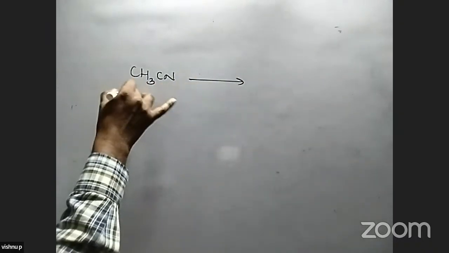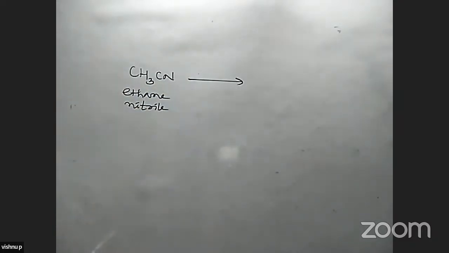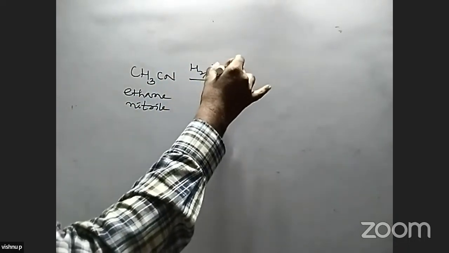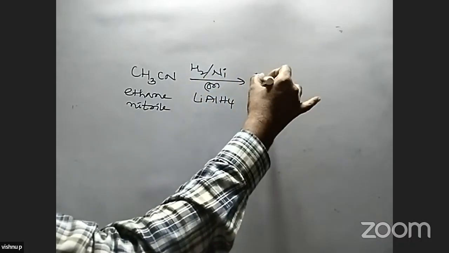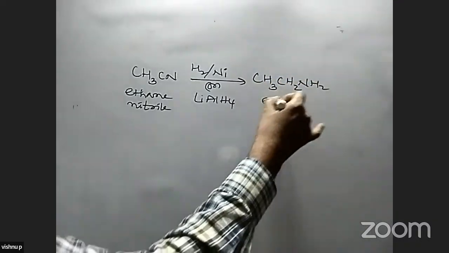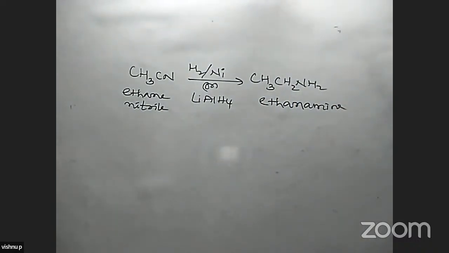Next is from cyanides. We take an example, methyl cyanide, or we can write ethane nitrile. When this ethane nitrile is treated with a reducing agent, hydrogen with a nickel catalyst, or lithium aluminum hydride, the compound is CH3CH2NH2. This is a primary amine. The compound formed in this reaction is ethanamine.